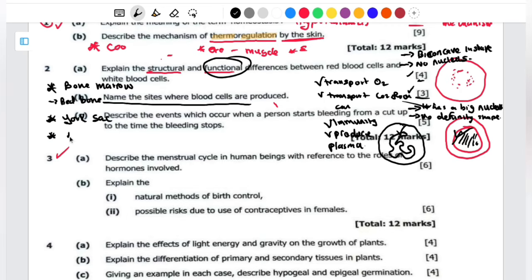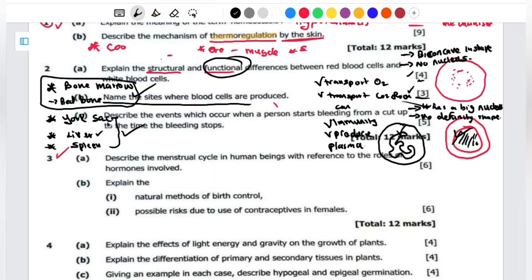Apart from the yolk sac, it is also going to come from the liver. So the liver also produces blood cells, specifically during the embryo part. Then apart from that one, we also have the spleen. In adults, mostly it is the bone marrow. Then sometimes the liver can perform the extramedullary function, that is producing also the red blood cells. So we have the bone marrow, which is the red bone marrow as well as the yellow bone marrow, and also the yolk sac, the liver, and the spleen. So you have to group them. This is for the adult, and this one here is for the embryo part.